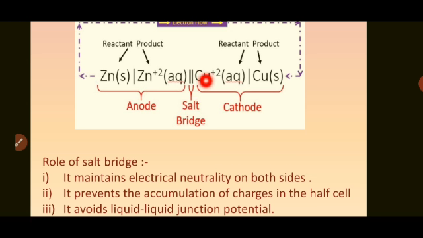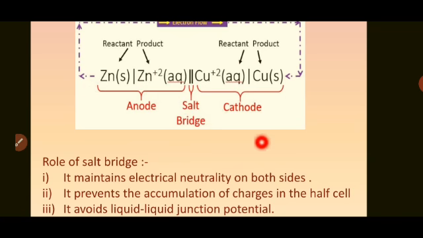Then Cu2+, that is copper sulfate solution in aqueous medium, and copper solid, that is nothing but the copper rod. So this acts as cathode. So anode and cathode are externally attached with the help of copper wire, and this is how the electron flow takes place from zinc to copper, and the current flows from copper to zinc.